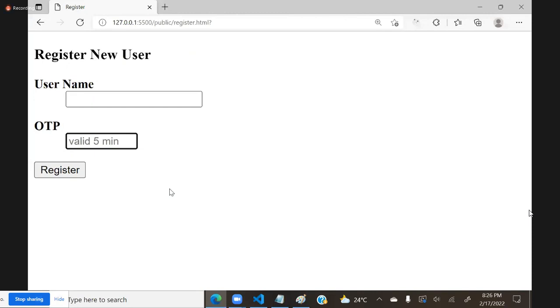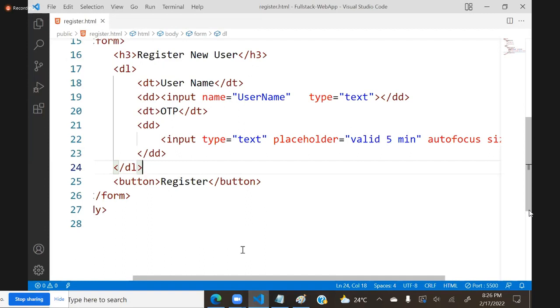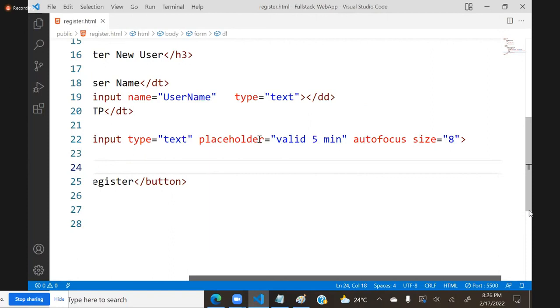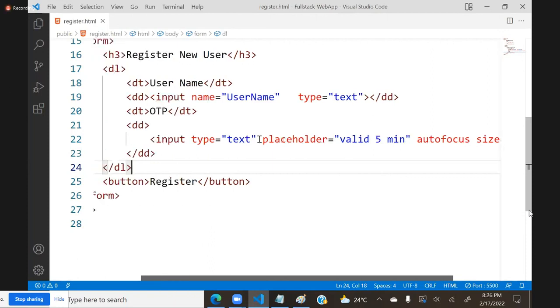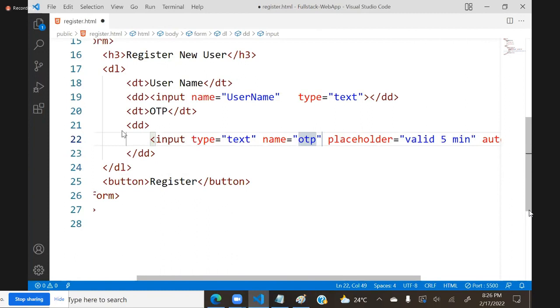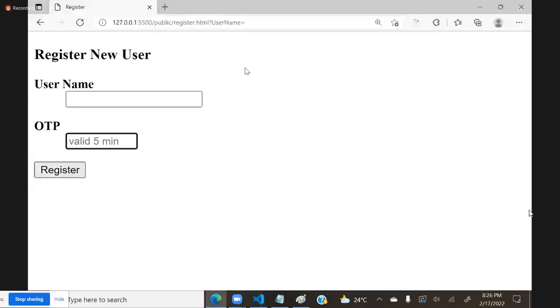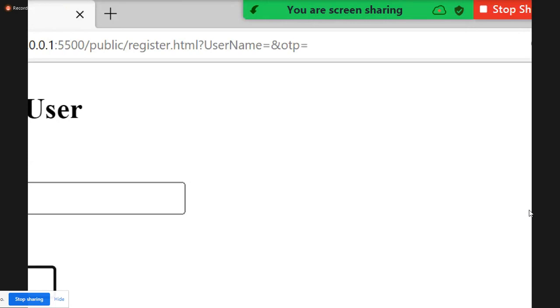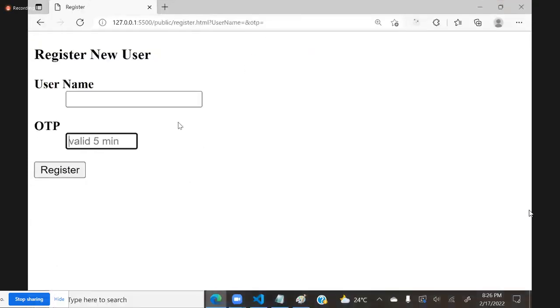Very important: if I submit, it will submit empty. It will not submit this watermark text. Watermark text is only for tips. When I click submit, it is not submitting anything. To submit the OTP, first it should have a name. Even if it has a name, when I click submit, the OTP and username are empty.